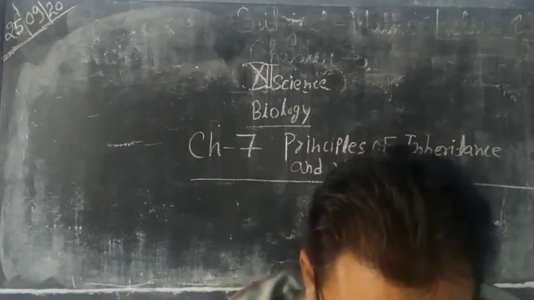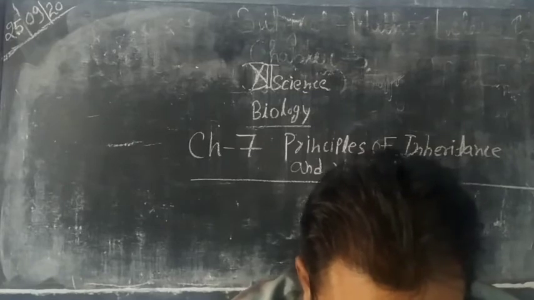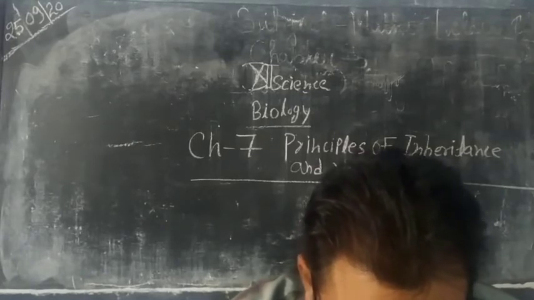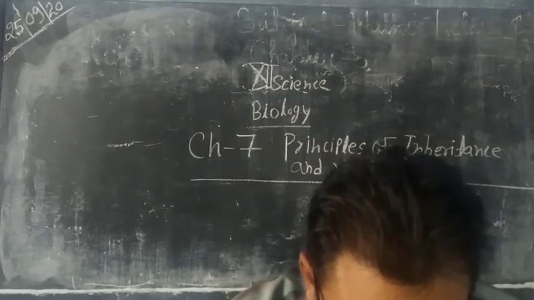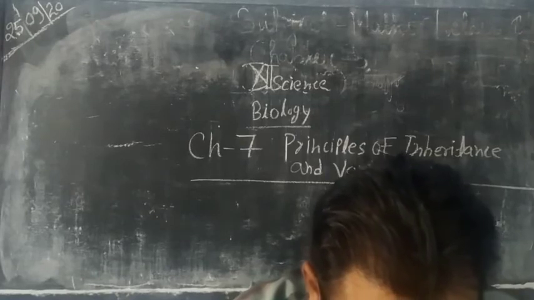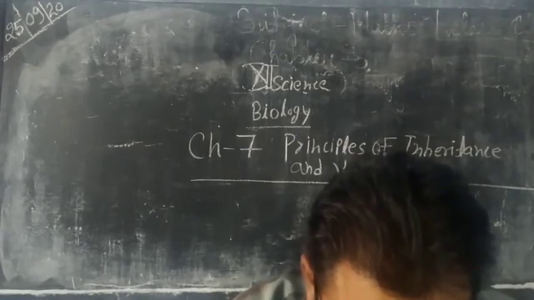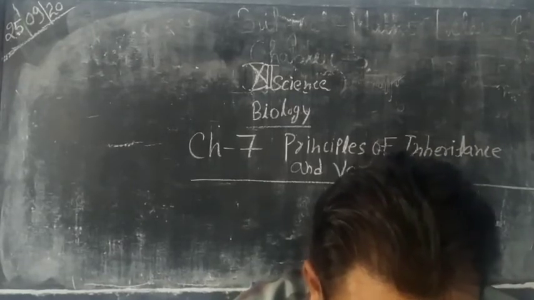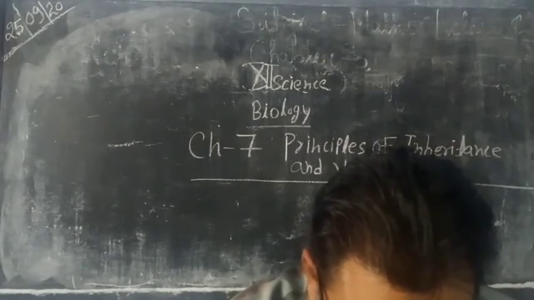Now, why did Mendel's work remain unnoticed for 35 years? After the death of Mendel, his work was unnoticed, and Darwin published his book Origin of Species in 1859, which aroused a lot of discussion and controversy, and most of the scientists all over the world were attracted by the Origin of Species.